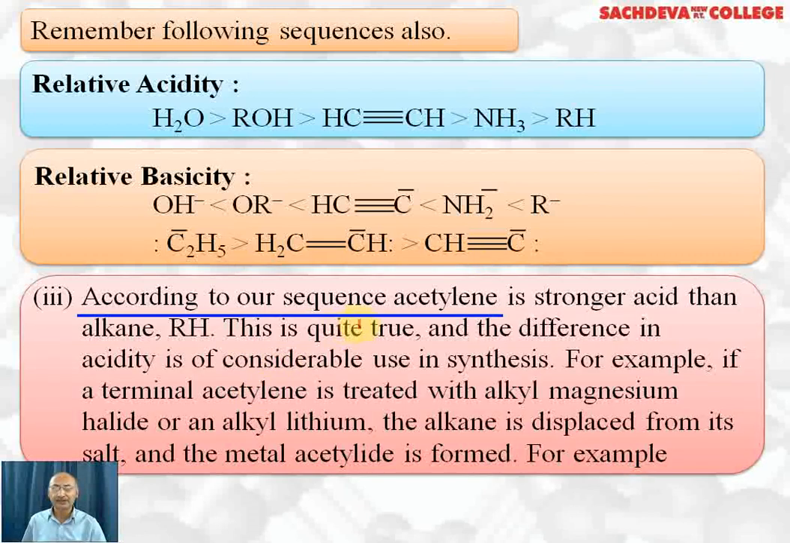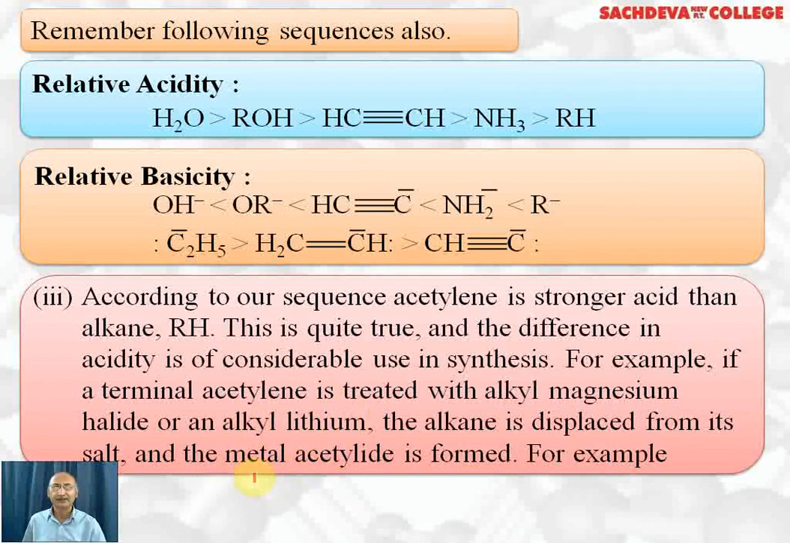According to our sequence, acetylene is a stronger acid than alkane. This is quite true, and the difference in acidity is of considerable use in synthesis. For example, if a terminal alkyne is treated with alkyl magnesium halide or alkyl lithium, the alkane is displaced from its salt and a metal acetylide is formed.